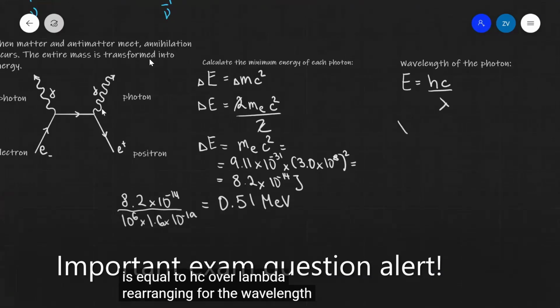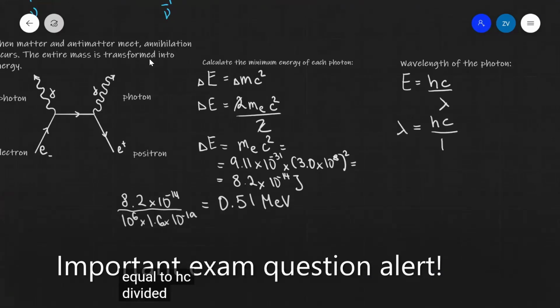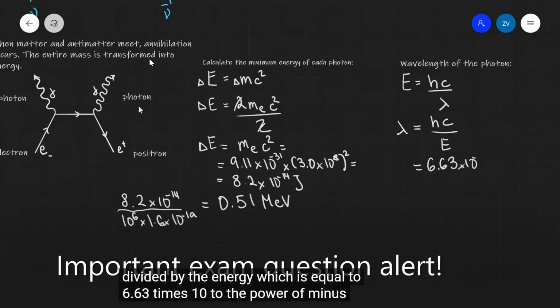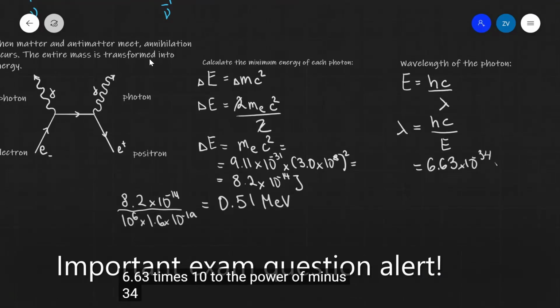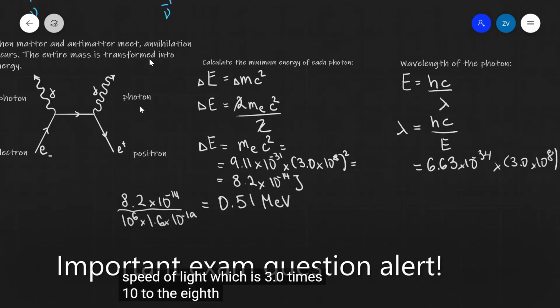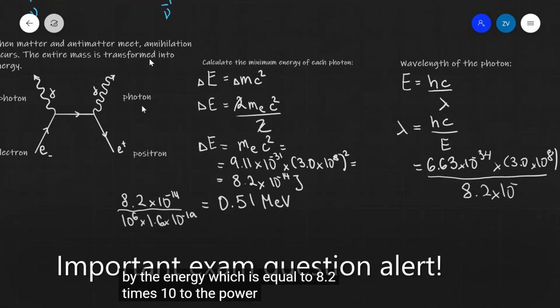Rearranging for the wavelength lambda, we're going to get that this will be equal to hc divided by the energy, which is equal to 6.63 times 10 to the power of minus 34 times the speed of light, which is 3.0 times 10 to the 8, divided by the energy, which is equal to 8.2 times 10 to the power of minus 14.